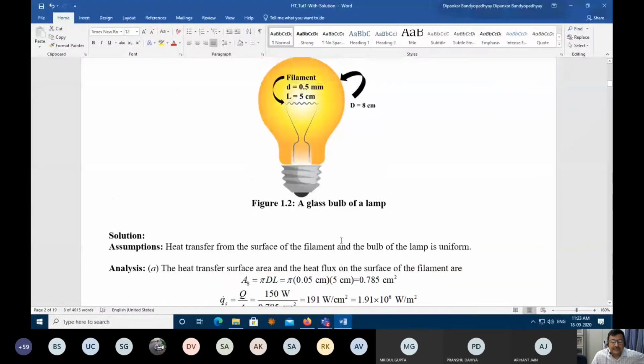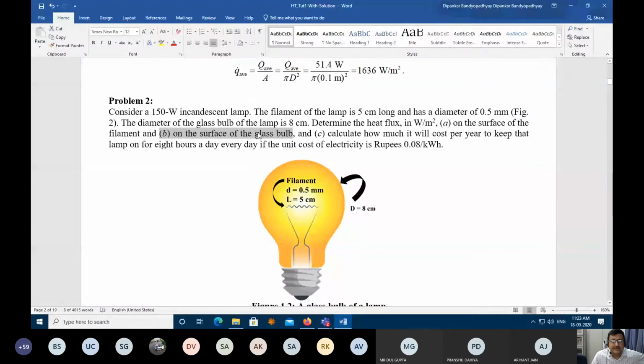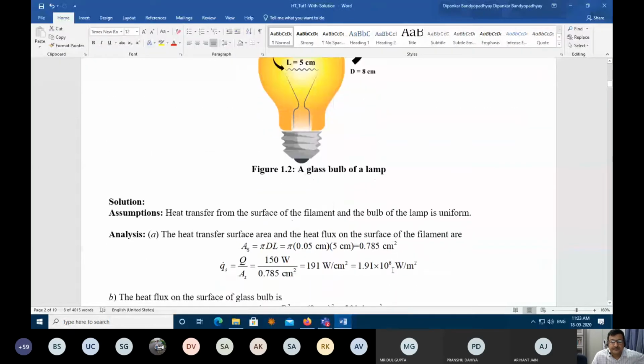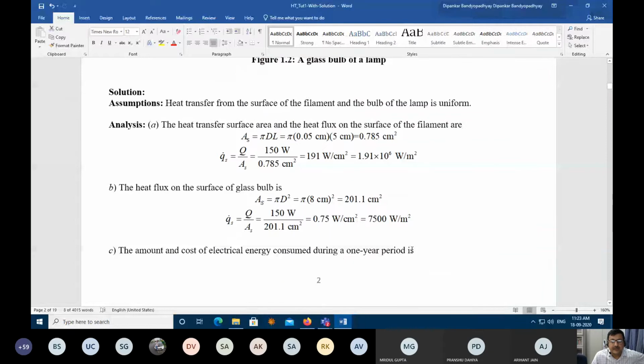Could you get the problem B done on the surface of the glass bulb? Anybody could get it? How did you get it? I calculated the surface area of the glass bulb considering it a sphere. So area is like it is a spherical surface.